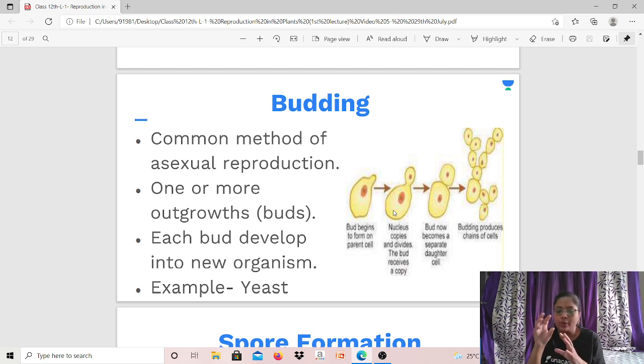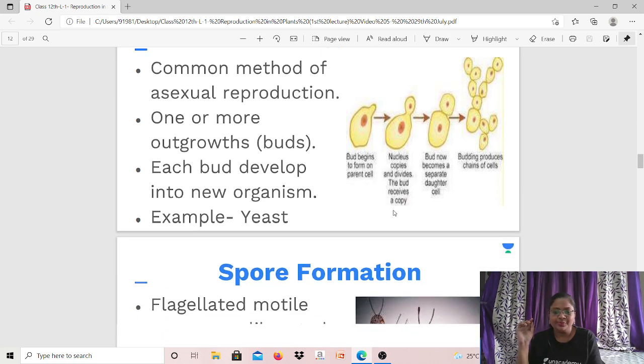Then each mature bud is capable of developing into a new organism. It will obtain nutrition from the surroundings and it will grow and develop. I hope this is clear. So this process is called budding, one of the common methods of asexual reproduction.